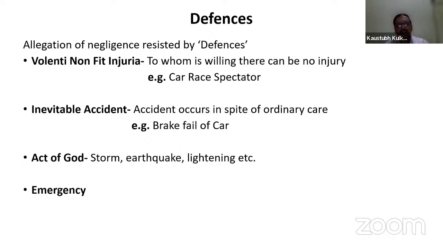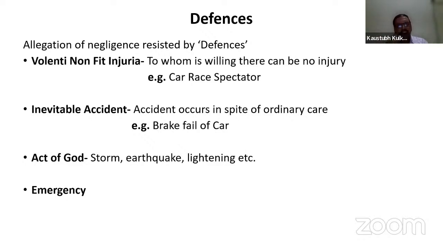Suddenly there was a brake failure, and due to this the car owner was unable to stop the car, and it banged into that person who suffered the injury. Now, what will happen in the court of law? Due to such defenses, though the amount of compensation will not come to zero or be nullified, definitely the amount of compensation will be reduced.